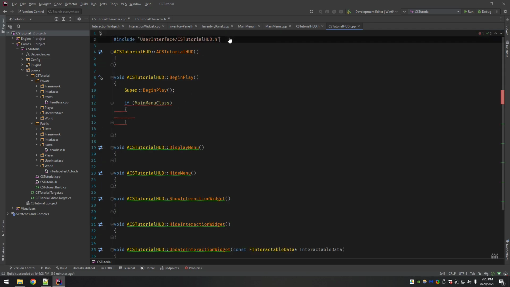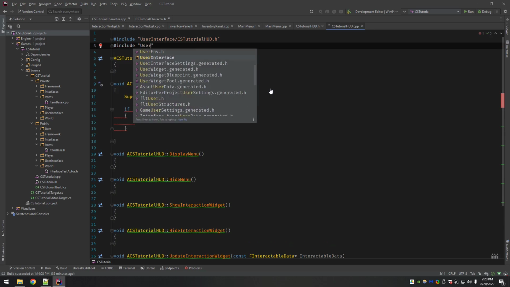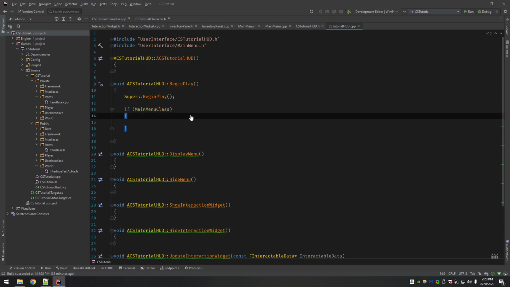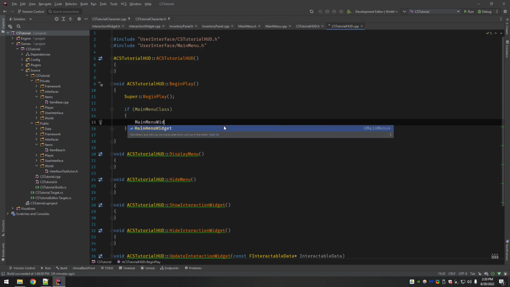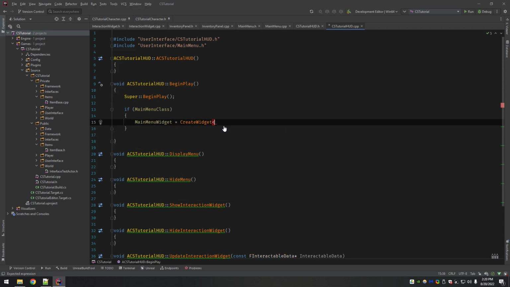It's got some errors here. The reason is because we need to include the user interface main menu. Now the way you create a widget is main menu widget equals create widget, with type UMainMenu.